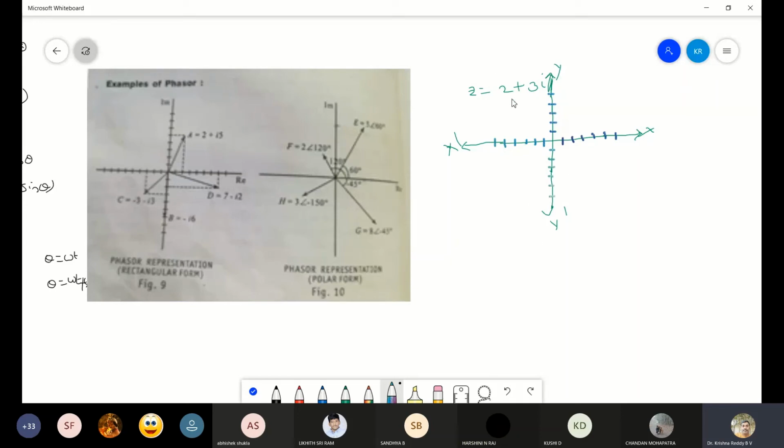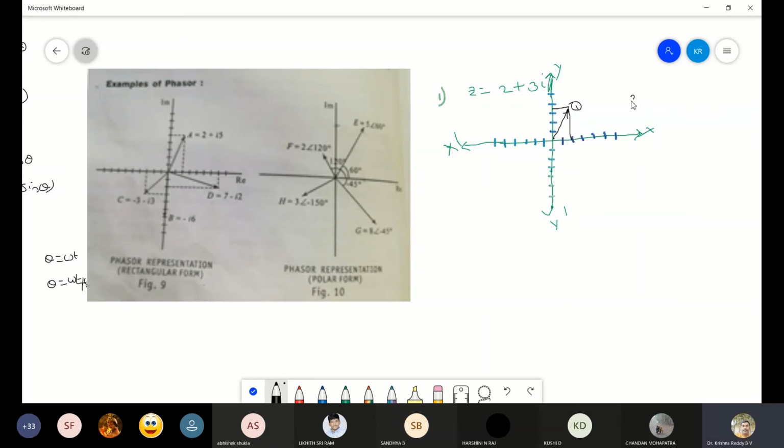So look here. For the first one, Z equal to 2 plus 3i means X is 2. I'll take this one as the 1. So Z equal to 2 plus 3i. Here X is 2, Y is 3, means the point will be coming here somewhere. So 2 and 3, this will be the point. Let me take some other color, I'll take black. So this is the point for the first one. Now this is the phasor which will be representing the first one. Now, as usual, you can construct a rectangle like this.